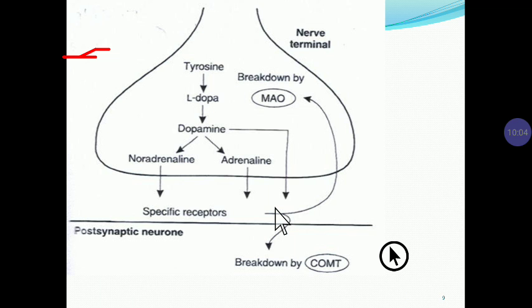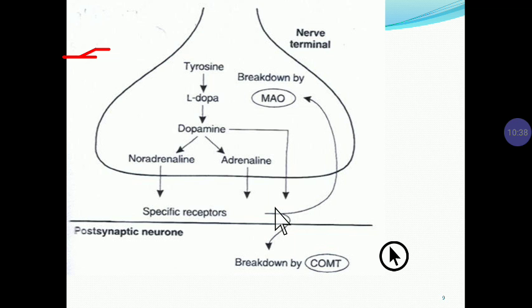Now we'll see the biosynthesis, storage and release of adrenaline and noradrenaline, also called catecholamines. The steps are generally the same as we saw in the previous slide on neurohumoral transmission. First, the biosynthesis: the starting material is tyrosine, which is converted into L-dopa, then into dopamine, and after that into adrenaline and noradrenaline. So again the steps are the same.